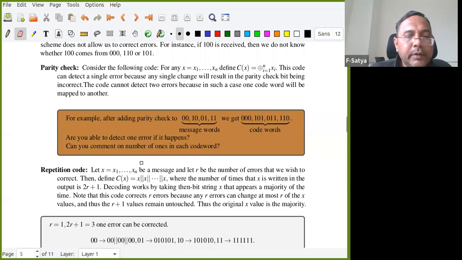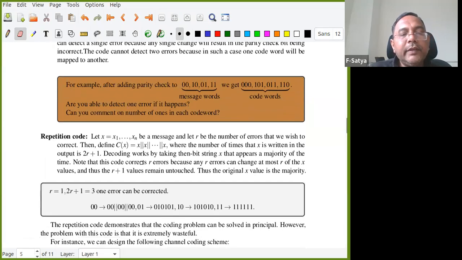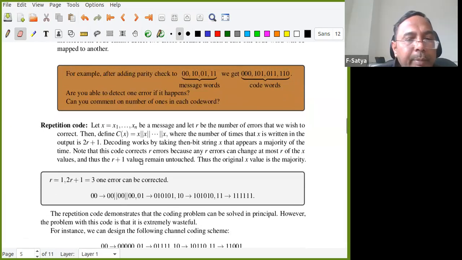Okay, no questions. Thanks. The another approach is repetition code, repetition of the code. For example, you have x1, x2, xn. This is a message. Let R be the number of errors that we wish to correct. So what is that we are telling? We are assuming that in the channel, at most R errors can occur. Our goal is not only detecting, but also correcting, right? So how do you do it? One mechanism is this repetition code.